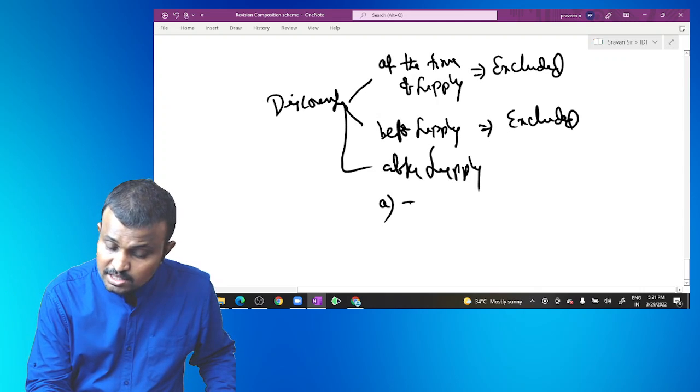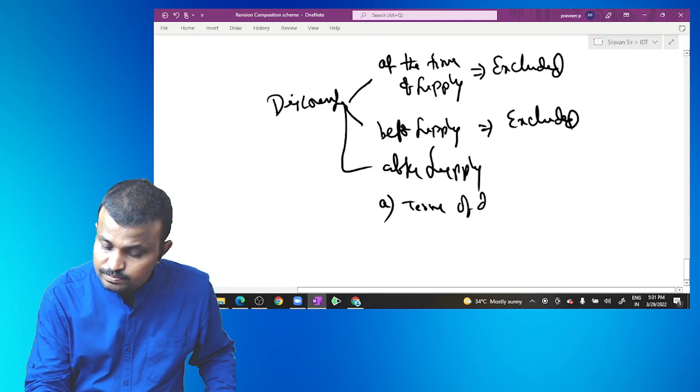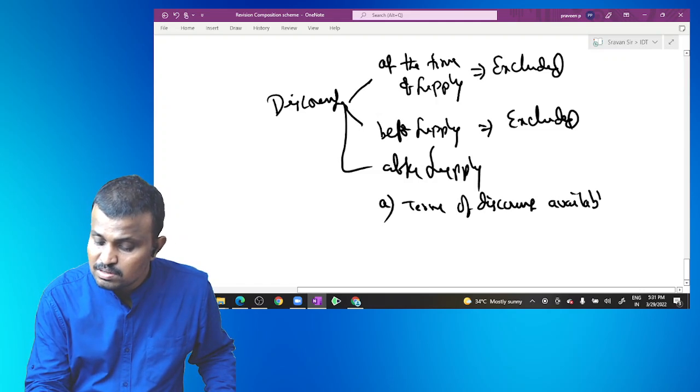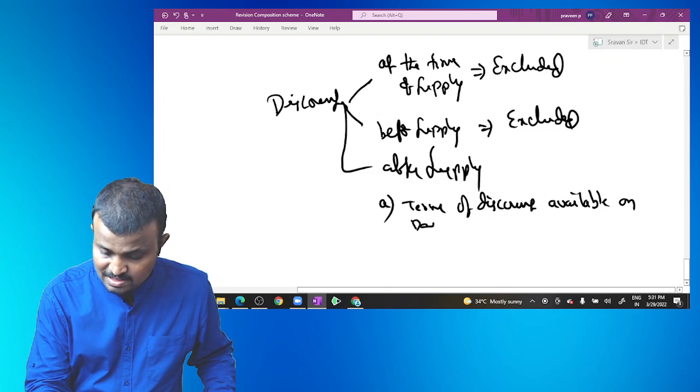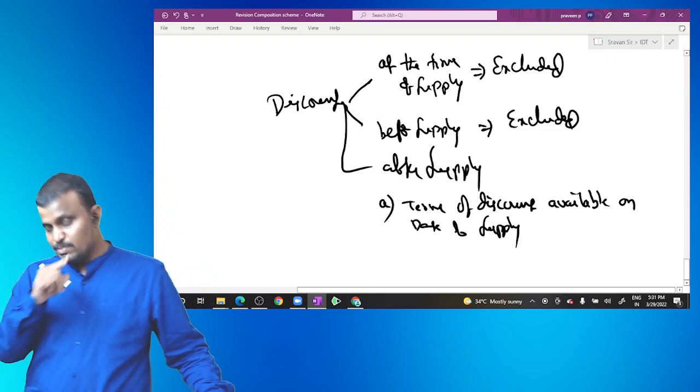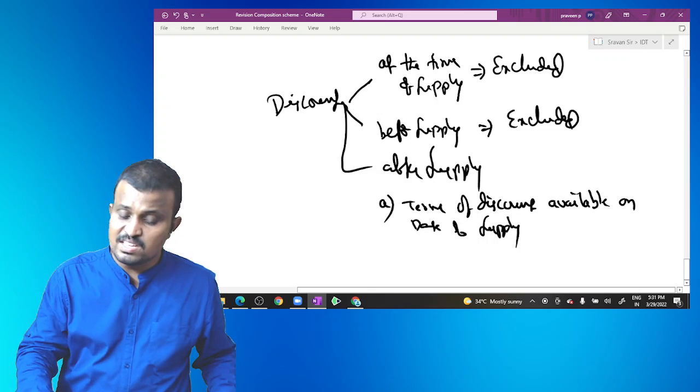First, the terms of the discount must be available on the date of supply.